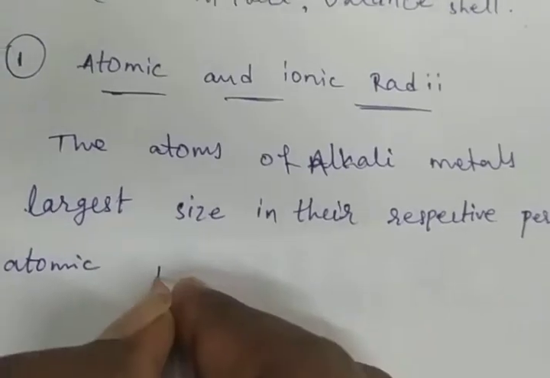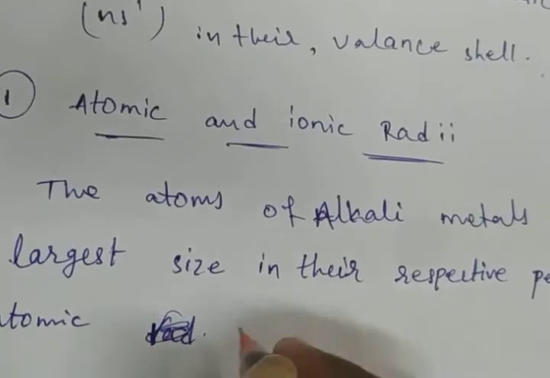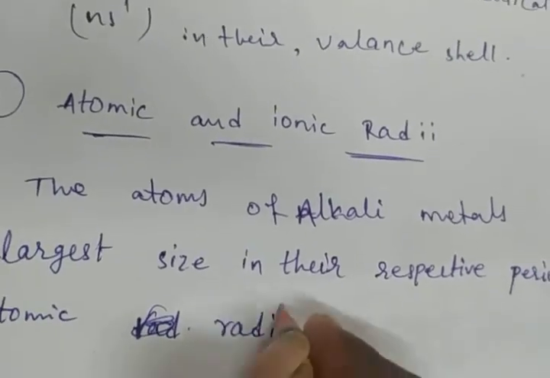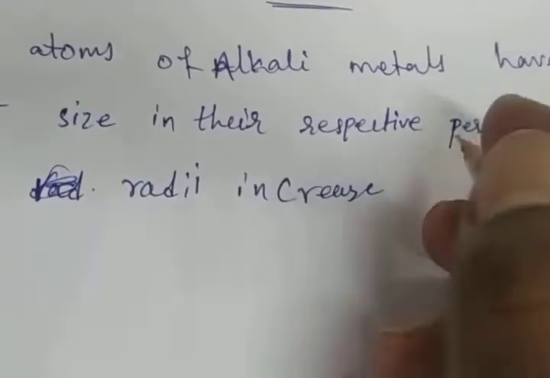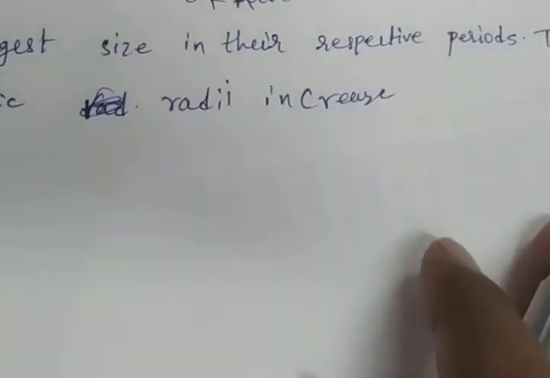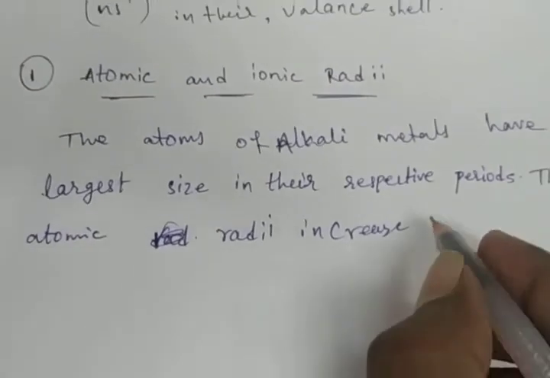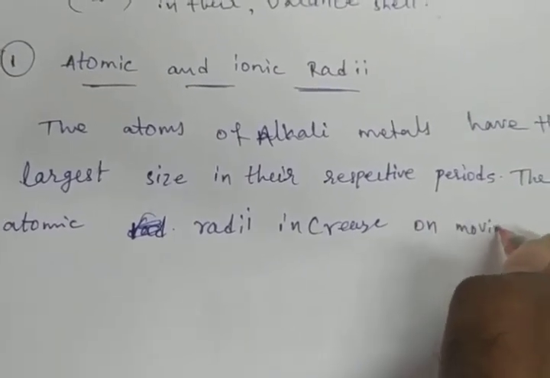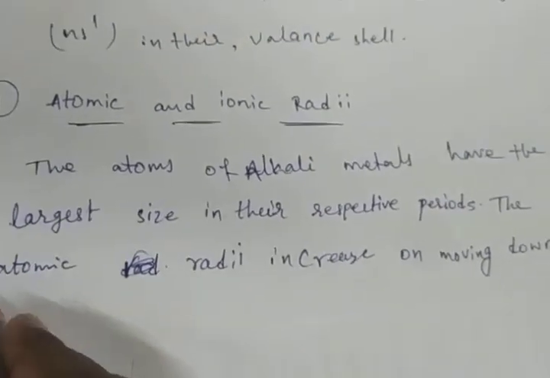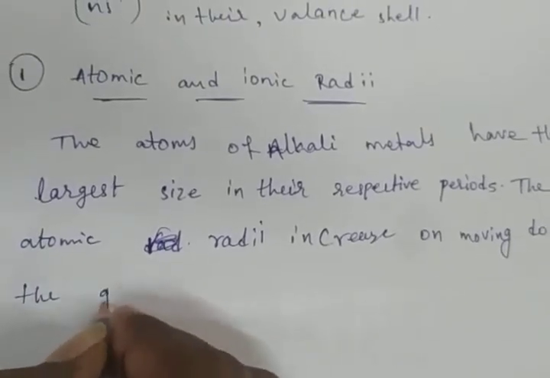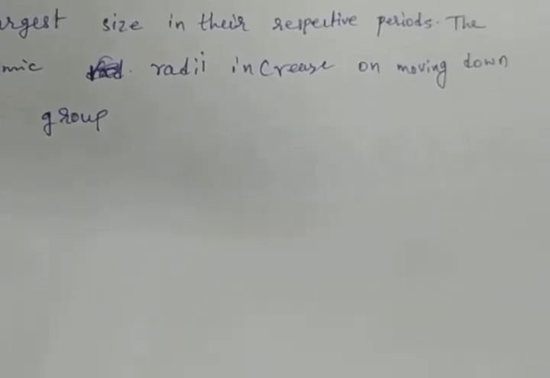The atomic radii increase on moving down the group.